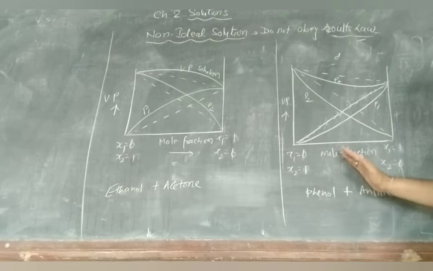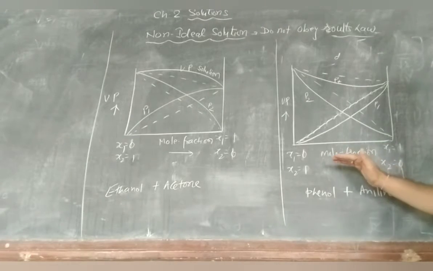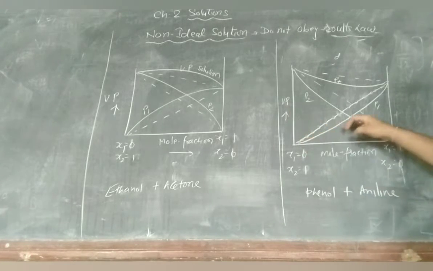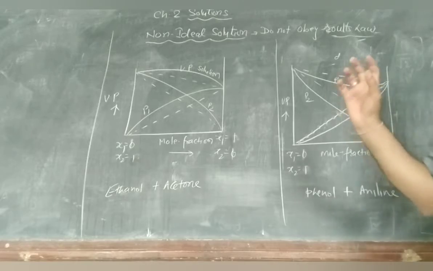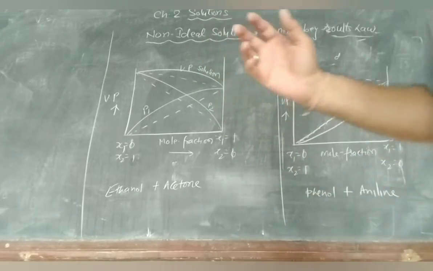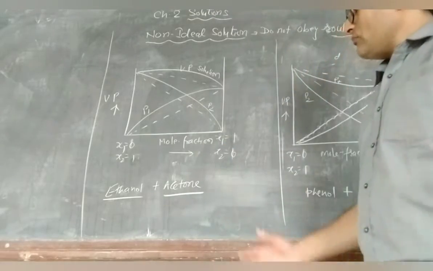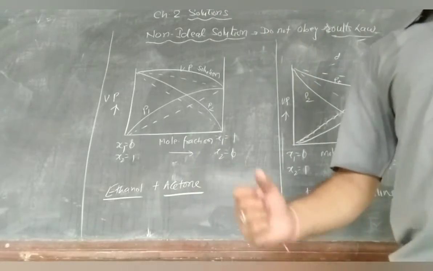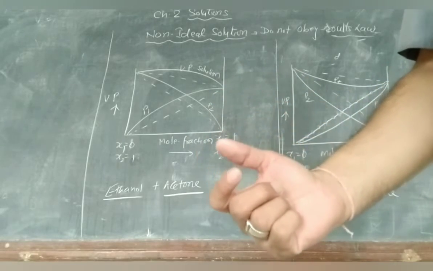In the same way in the negative deviations, if you see here mole fraction and vapor pressure, this shows a lower vapor pressure than expected. In this type of solution, take the example of ethanol and acetone. Ethanol and acetone, why do they show positive deviations?